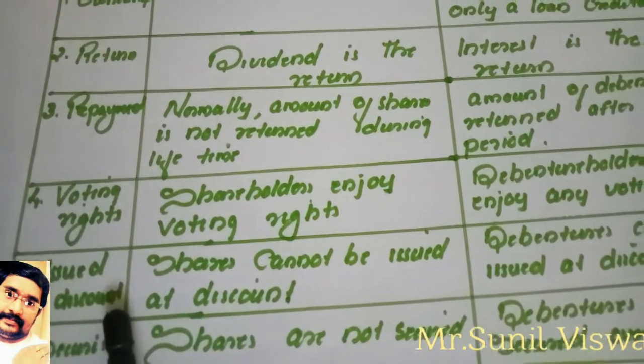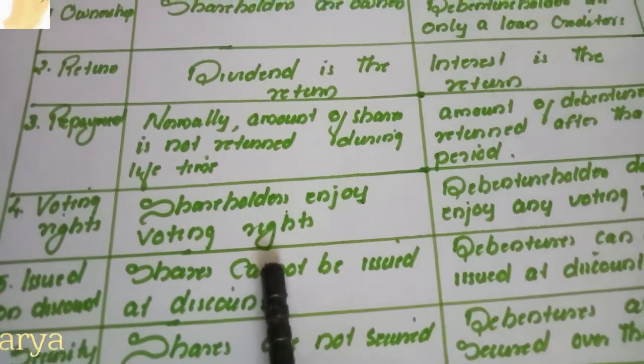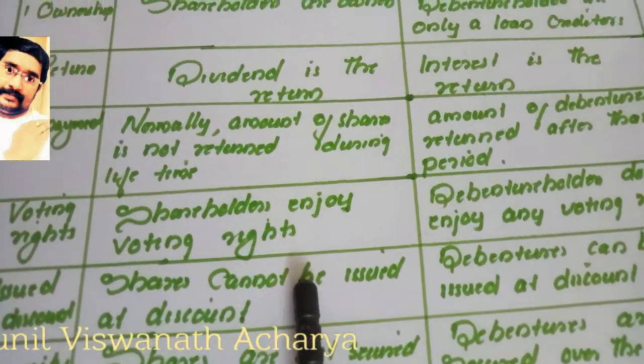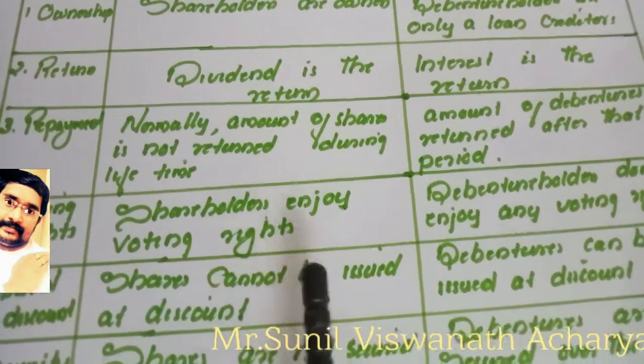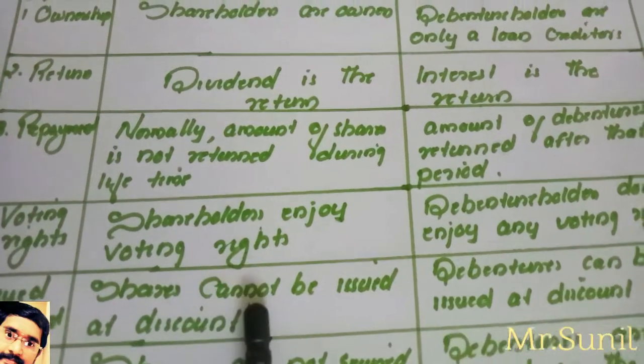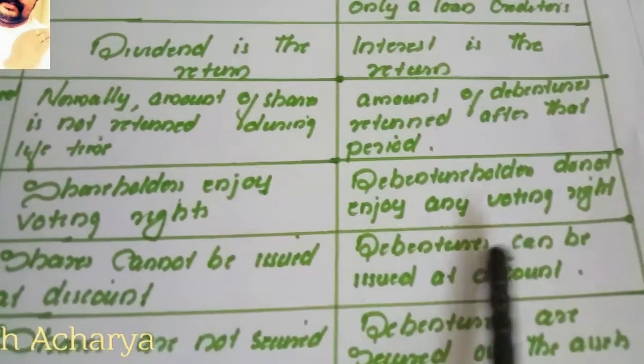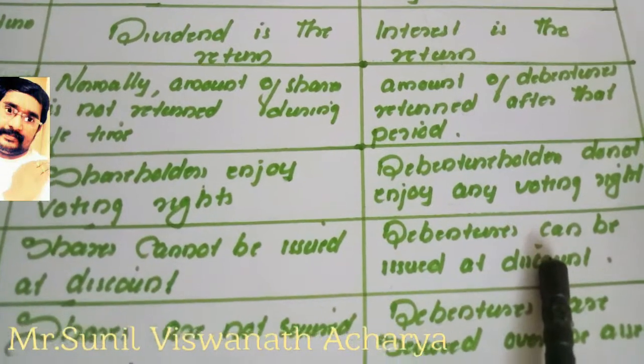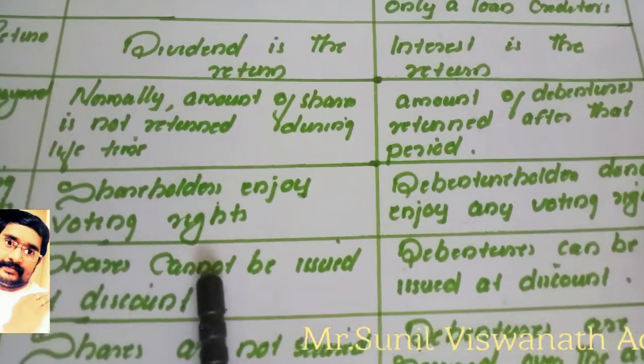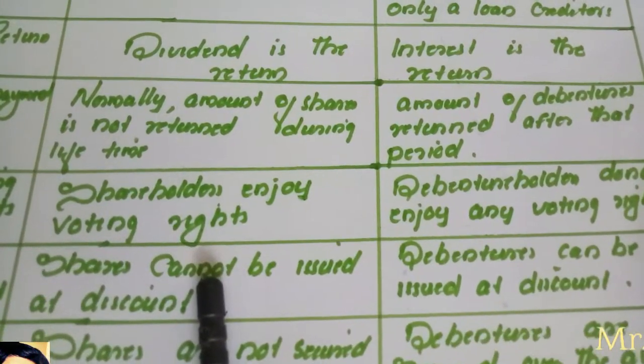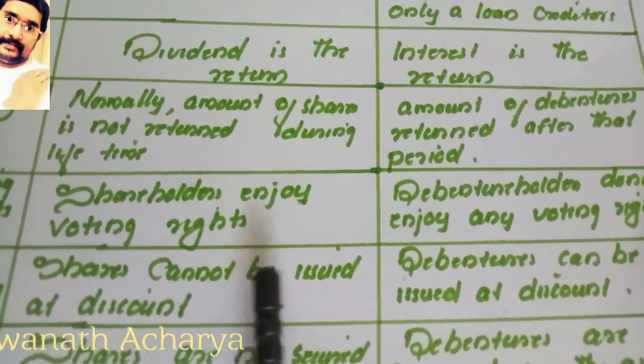Then issue at a discount. Shares normally cannot be issued at a discount, but debentures we can issue at a discount. Discount means issuing at less than the face value.